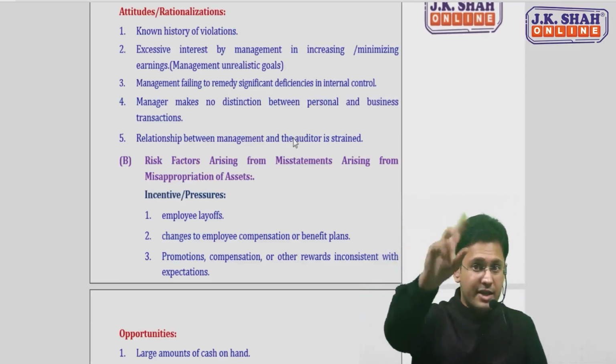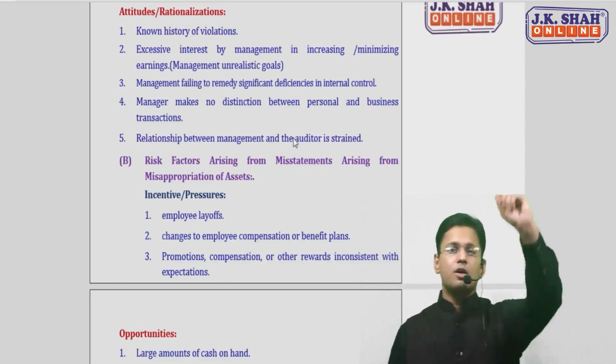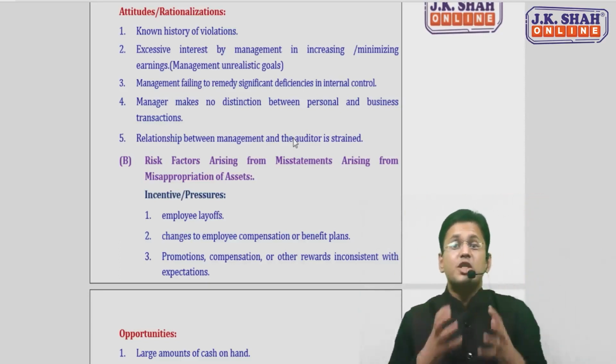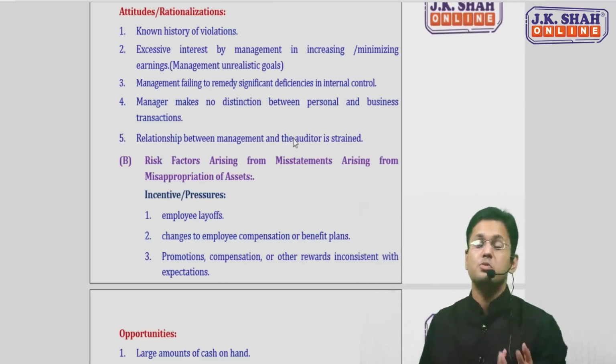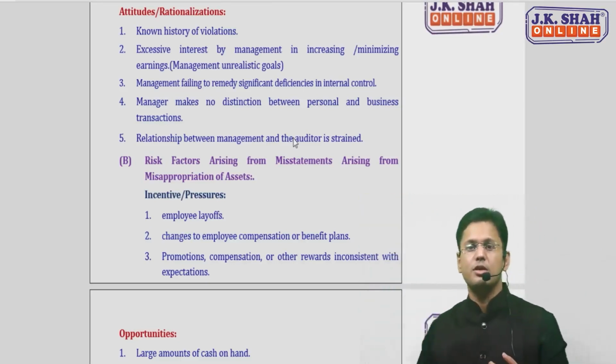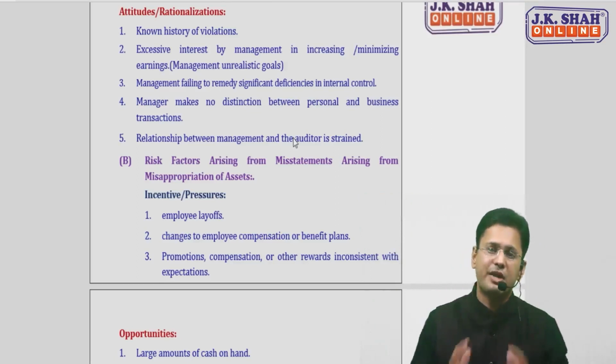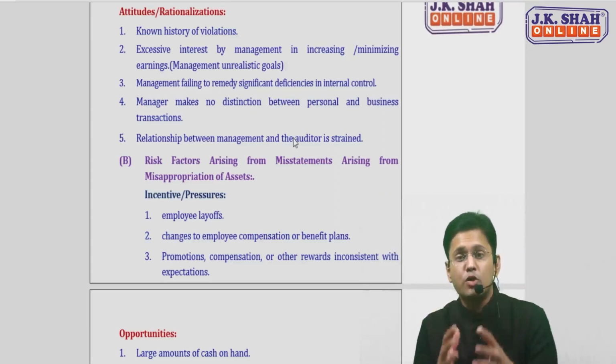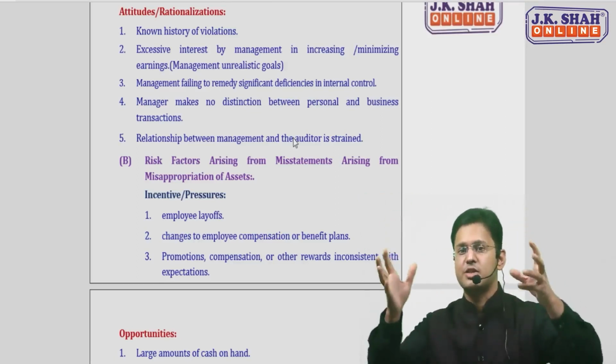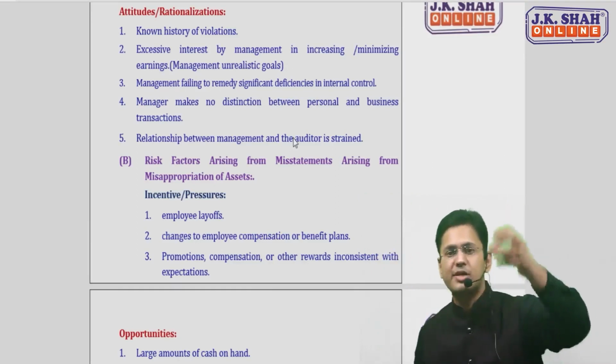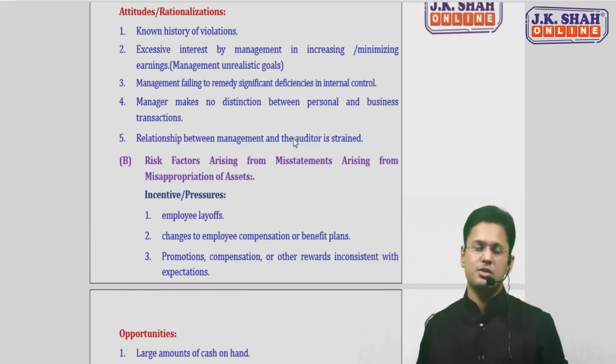I'll just recap them again. One was pressure. Now, management is pressurized not due to small things. It's pressurized because there is a high degree of competition. There's operating loss. There's a negative cash flow. Opportunity which a management has in big transactions, like related party transaction, complex transaction, tax haven jurisdiction transactions.